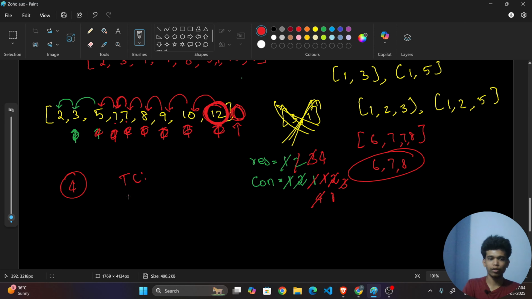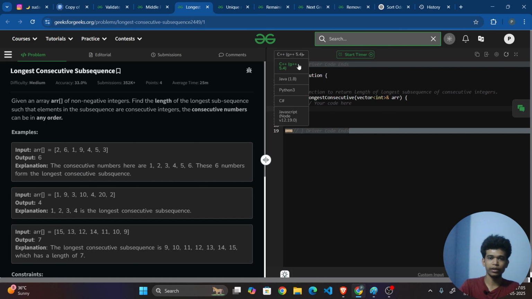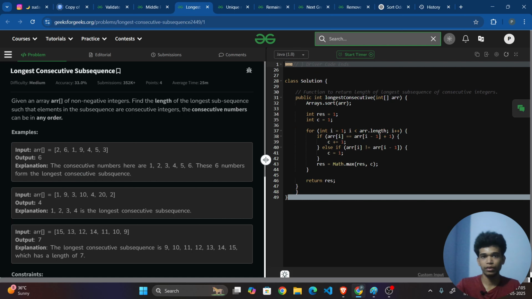So what is the time complexity and space complexity? Time complexity will be O of n because we are iterating over the array only one time. And what is the space complexity? It will be O of 1 because we haven't used any auxiliary space to store any values. Fine. Now let us see the code so that it will be more clear. Always prefer Java for Zoho.